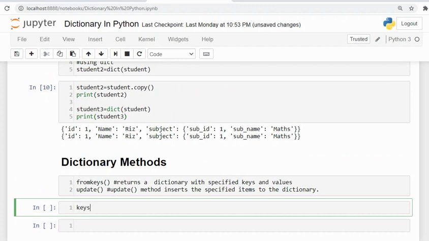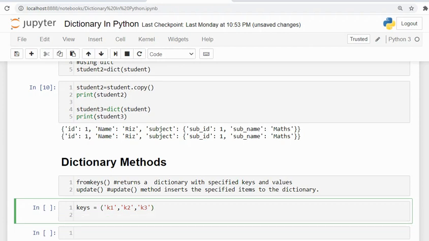I have keys, a tuple which contains a set of 3 keys.